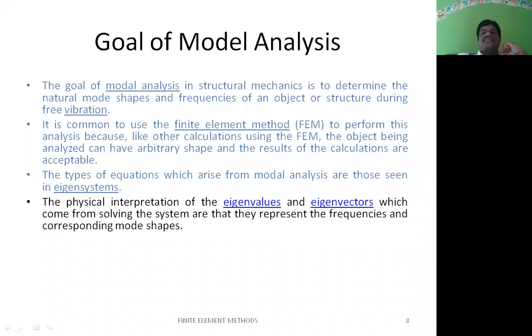In this dynamic analysis, we are going to see the important things: how to derive the governing equation, and then how to find the eigenvalues and eigenvectors. If you have these three terms, the rest of the dynamic analysis problem is very easy.